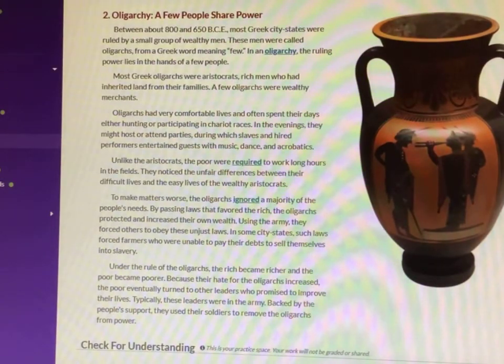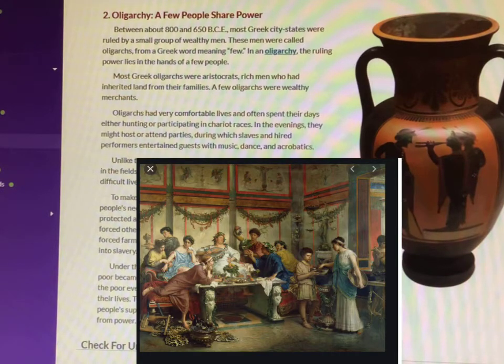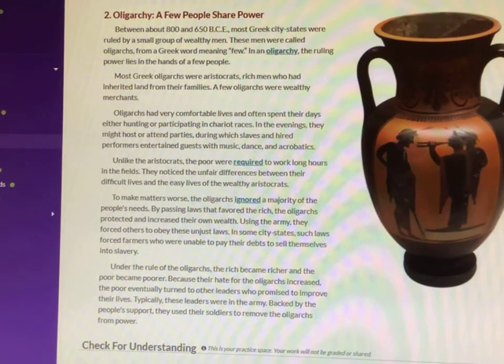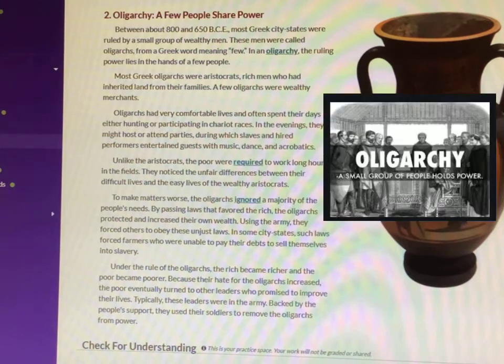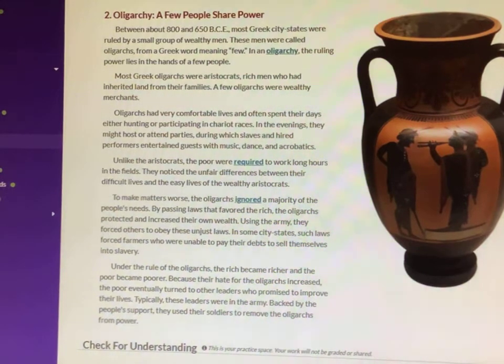Oligarchs had very comfortable lives and often spent their days either hunting or participating in chariot races. In the evenings, they might host or attend parties, during which slaves and hired performers entertained guests with music, dance, and acrobatics. Unlike the aristocrats, the poor were required to work long hours in the fields. They noticed the unfair differences between their difficult lives and the easy lives of the wealthy aristocrats.